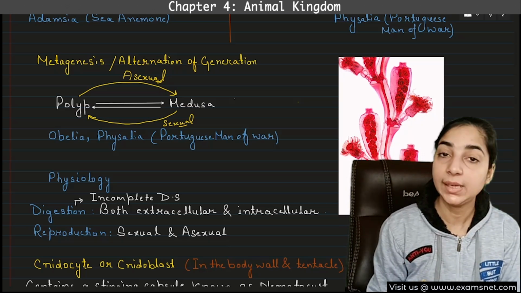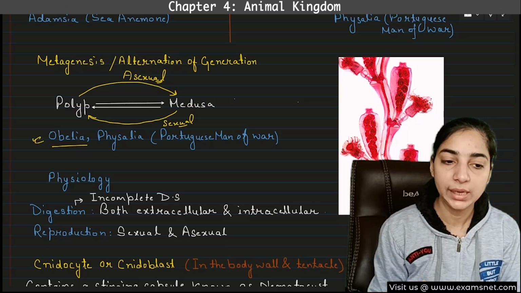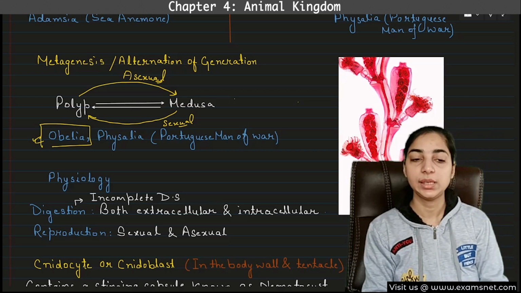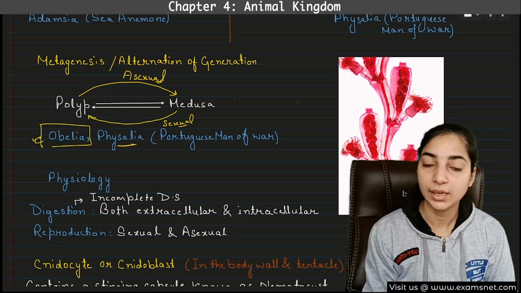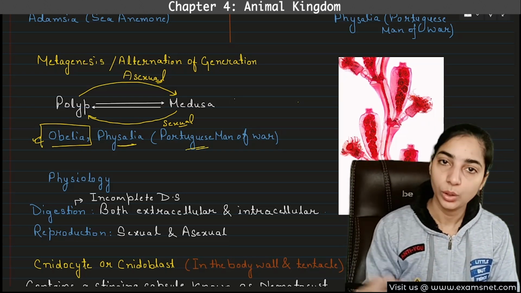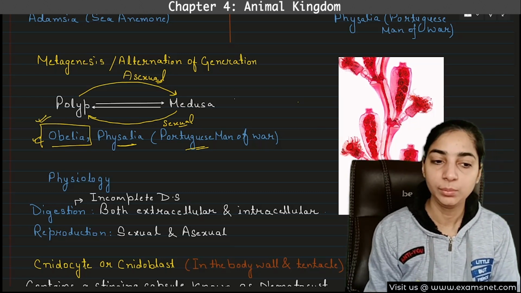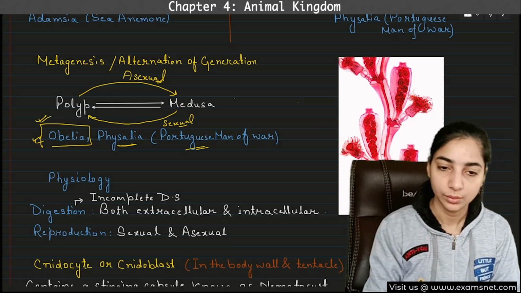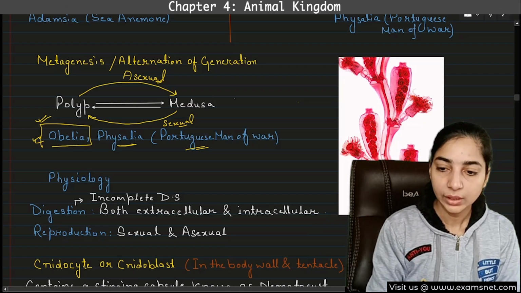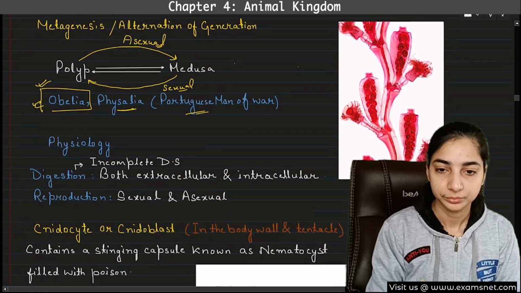Okay, now, what are the examples of these? So, Obelia is the best example that is mentioned in your NCERT. And other than this, Physalia, that is known as Portuguese man of war, also undergoes alternation of generation. Okay, but Obelia is most important because this is mentioned in the NCERT. Okay, now we come to the physiology.